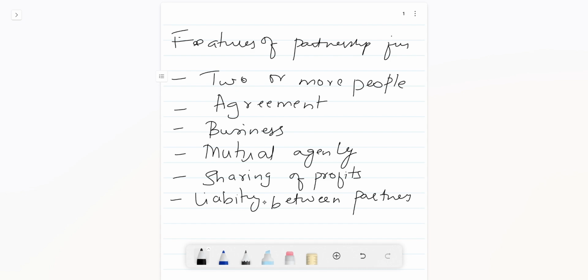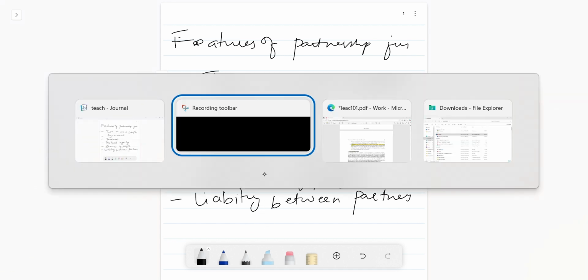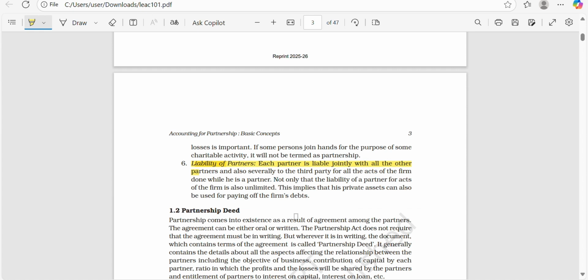So there are 6 features which you have to remember. This might come as a small 2 marks question during the examination. So if you remember all this, you can write and get the 2 marks. Okay, so these are the features of the partnership firm.